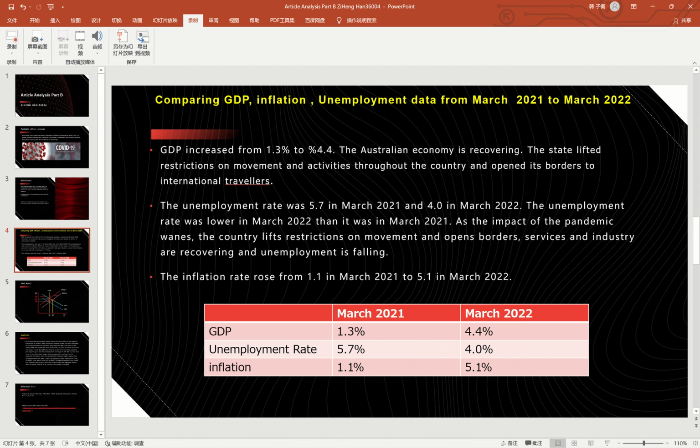The unemployment rate was 5.7 in March 2021 and 4.4 in March 2022. The unemployment rate was lower in March 2022 than it was in March 2021. As the impact of the pandemic wanes, the country lifted restrictions on movement and opened borders. Services and industry are recovering and unemployment is falling. The inflation rate rose from 1.1 in March 2021 to 5.1 in March 2022.